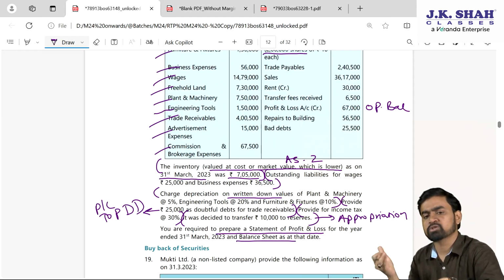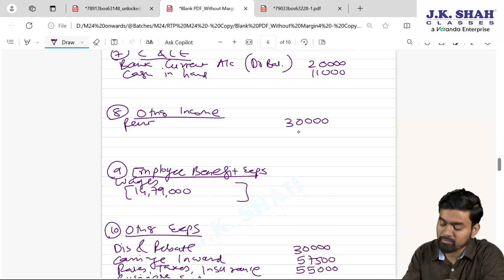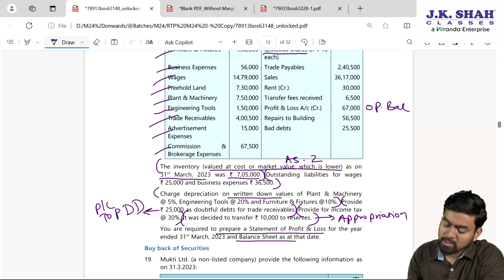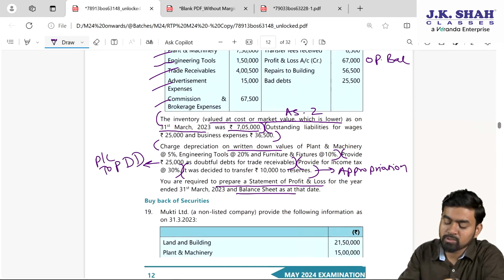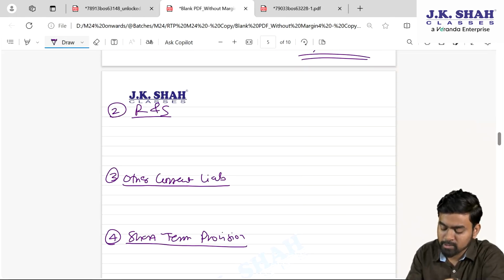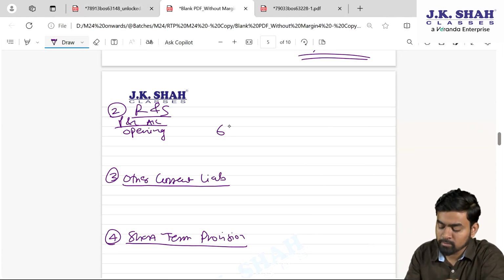If there is only rent, you can assume it is a debit balance as well, my dear students, an expense. But here they have written credit. Credit means what? Income. Transfer fee received 6,500, same. Transfer fee received. Next one, profit and loss, opening balance they have given. So in reserves and surplus, my dear students, profit and loss account, underline, opening 67,000.